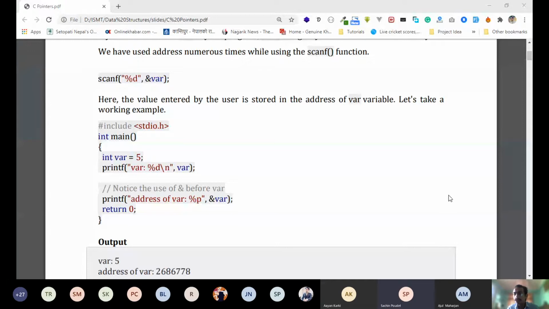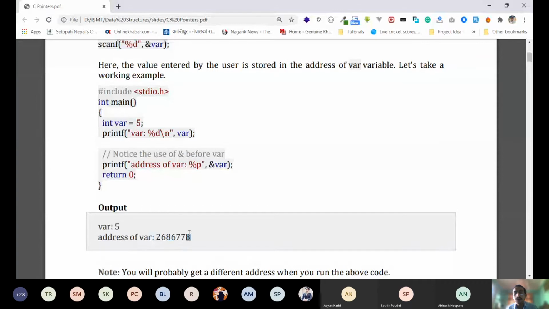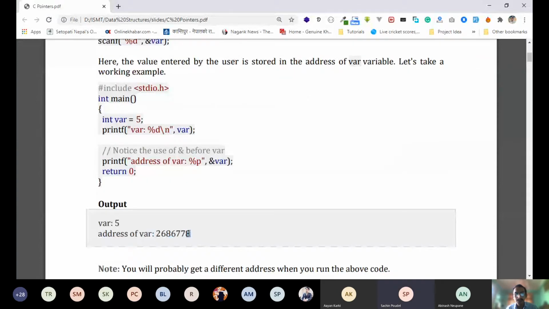Avinash, what is your output? Can you please tell us your output? "var 5 and address of var 0x7FFF54471EBC." Okay. If you use %p, it will be like that in hexadecimal. But if you use %d, it will come up as an integer like this, and it may not be the same for all of you.